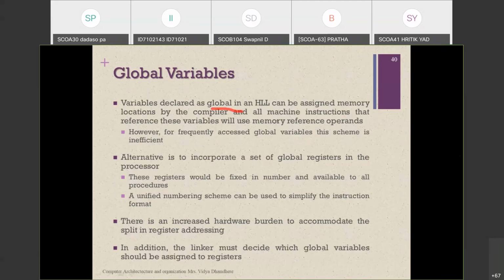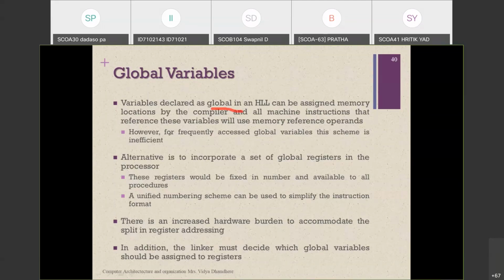Whenever we use such a global variable frequently to access data from the memory location, we have to implement some scheme. The current scheme to access data from main memory is insufficient.